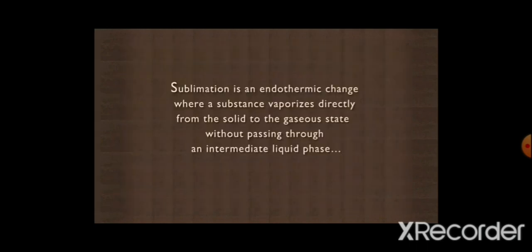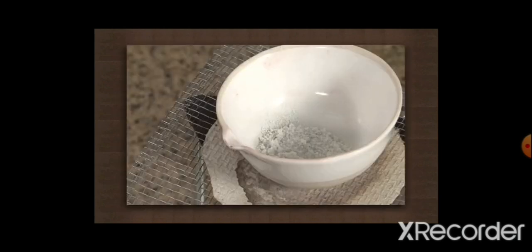You can see that the sublimating substance, ammonium chloride, vaporizes without passing into the liquid state. You can see there is no liquid. It converts into the gaseous or vapor state. That process is known as sublimation. At the inner wall of the funnel, we are able to get the deposition of ammonium chloride, and sodium chloride remains in the china dish.